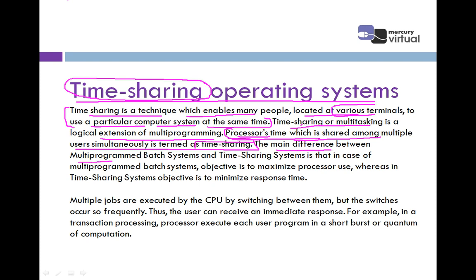The main difference between a multi-programmed batch system and a time sharing system is that in a multi-programmed batch system, the objective is to maximize processor use. Means the basic motto is to utilize the processor in an efficient manner. Whereas in time sharing, the basic objective is to minimize the response time. Means there is no gap between the time. Like if I am saying something and you are saying something, we are communicating, but there is no time gap. So the main task of a time sharing operating system is to minimize the response time.